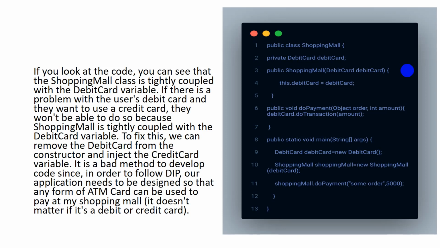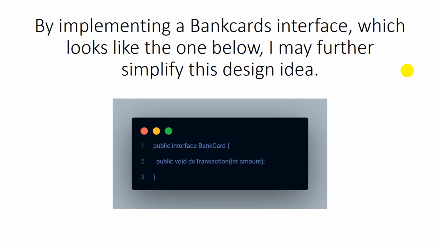So now, we may implement a bank card interface like the one below. This bank card will serve as an abstraction for both debit and credit card.